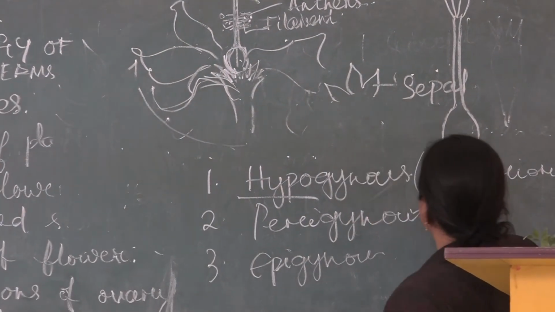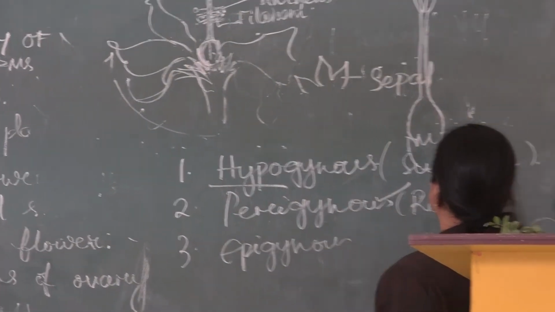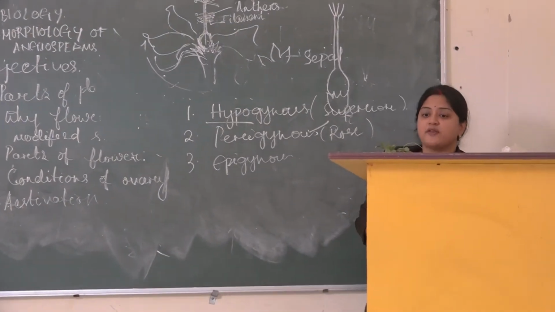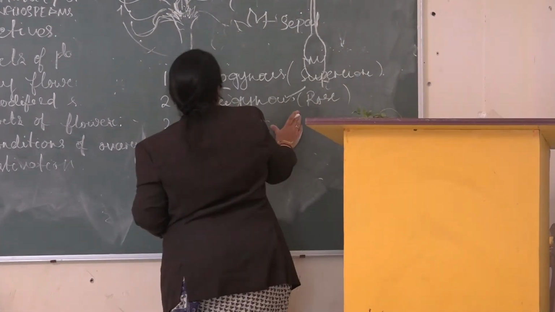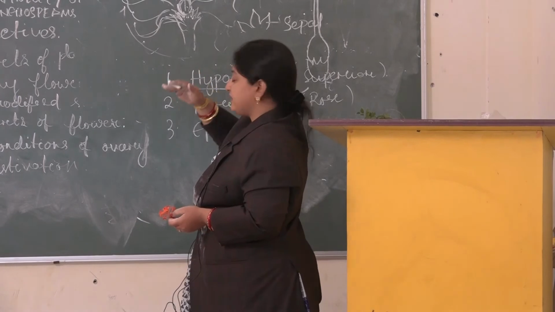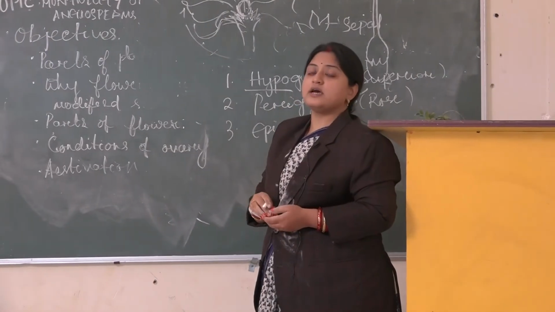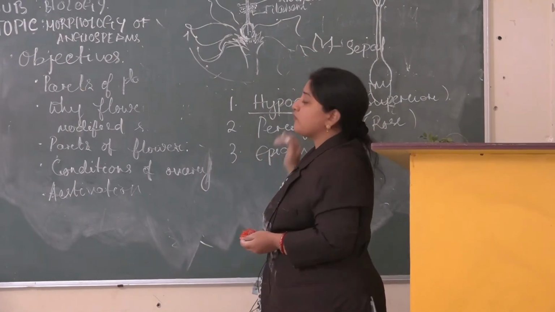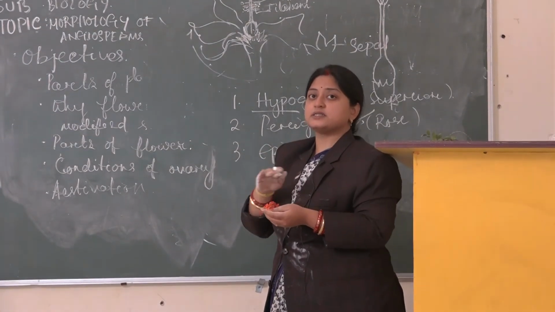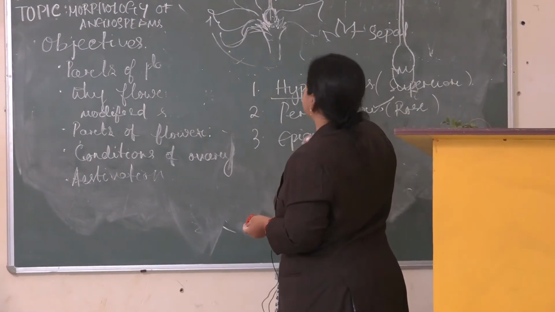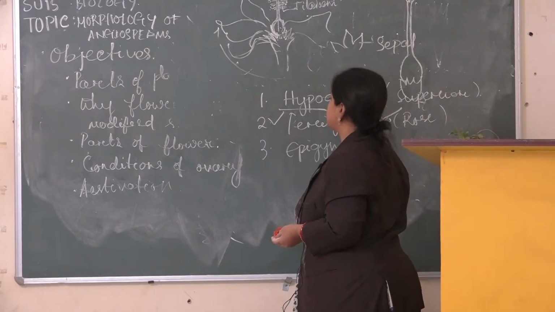In perigynous condition, the example is your rose. You must have seen the rose flower. In case of your perigynous condition, the level of calyx and corolla along with the ovary sustains at the same position. So that is known as your perigynous condition.